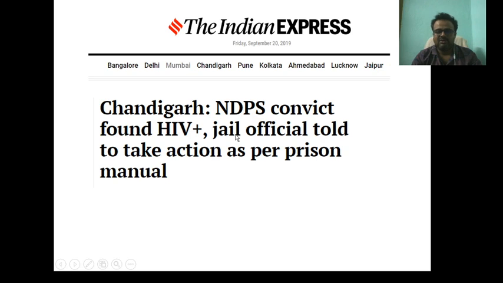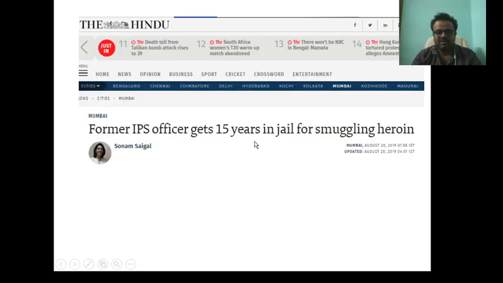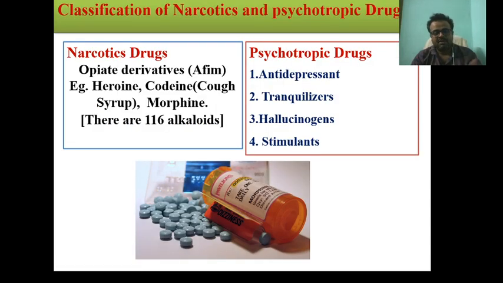This is also a very bad scenario. The third news, also published in The Hindu: Former IPS officer gets 15-year jail for smuggling of heroin.